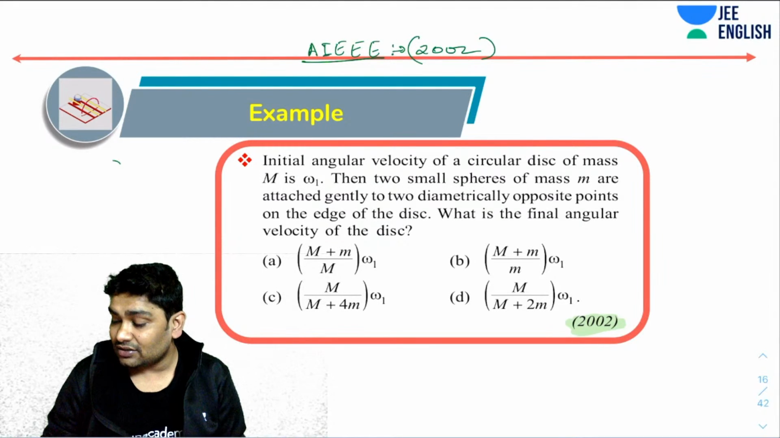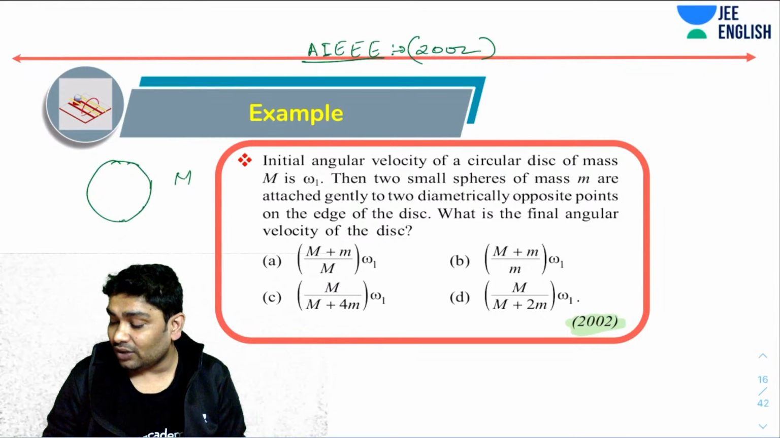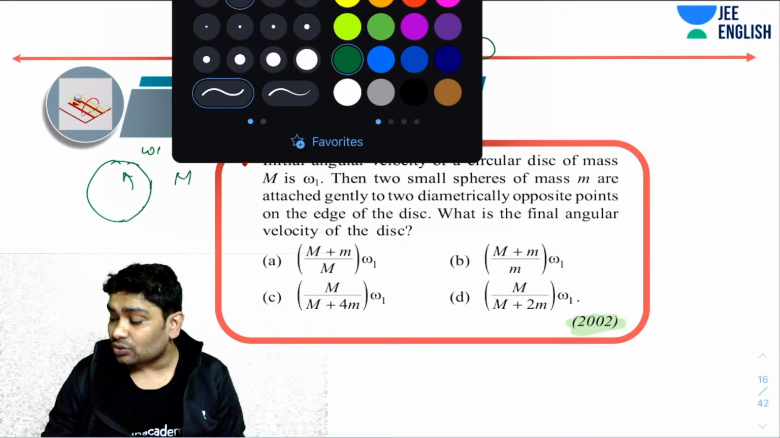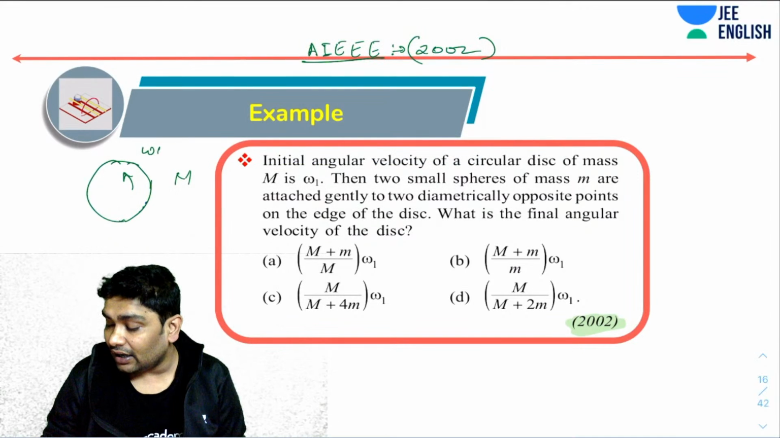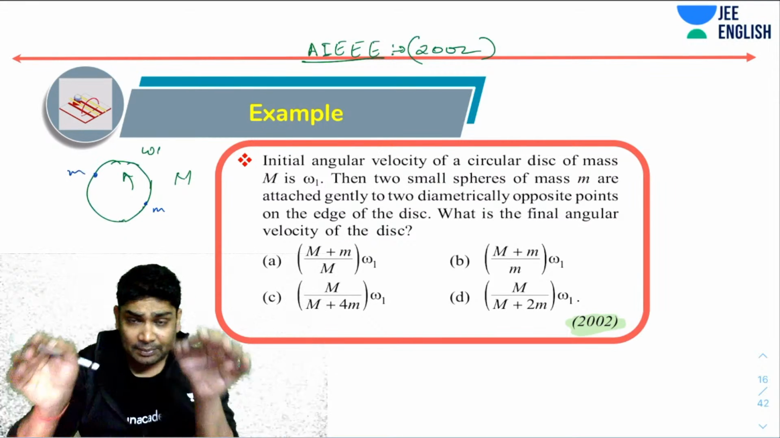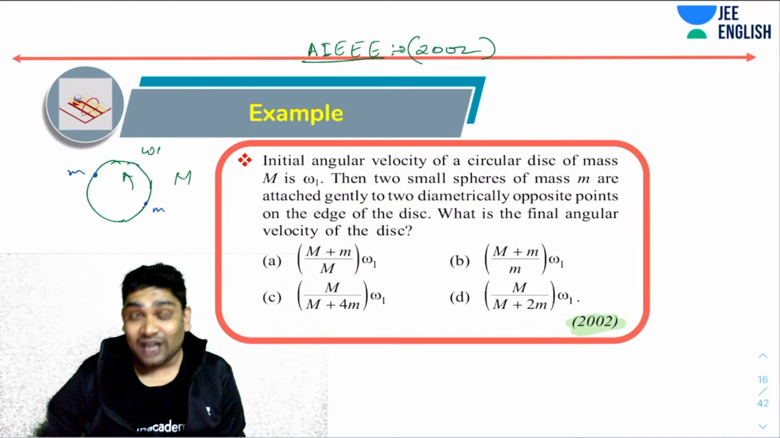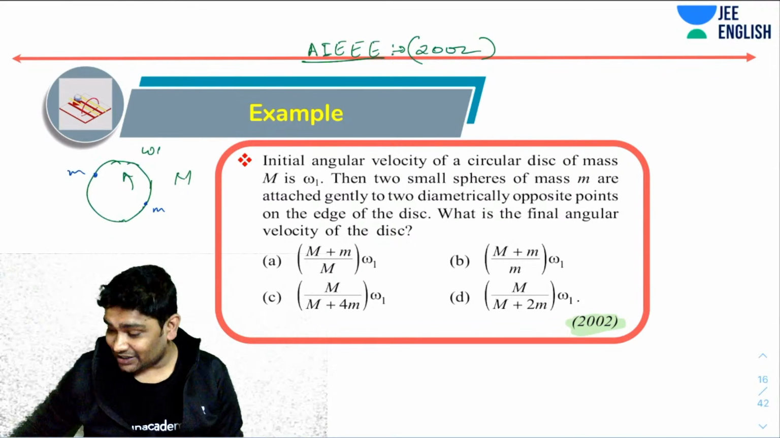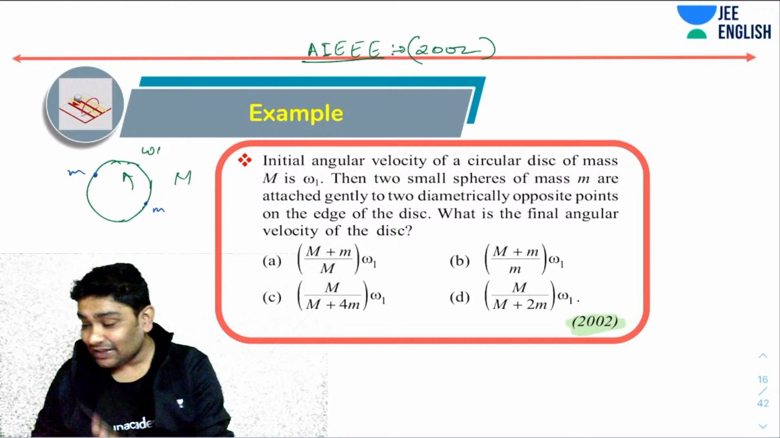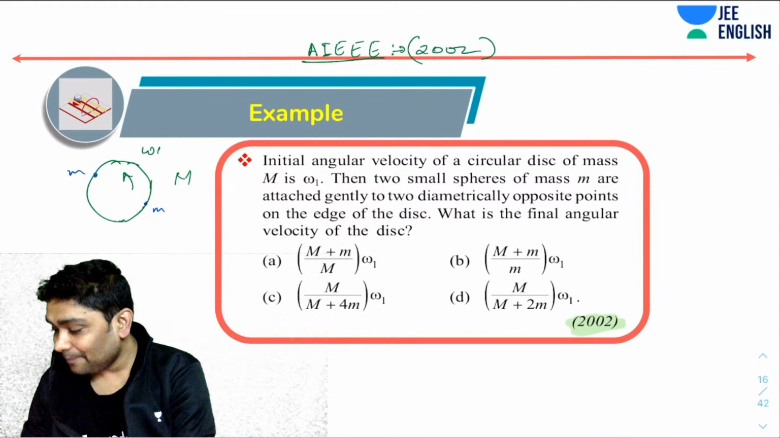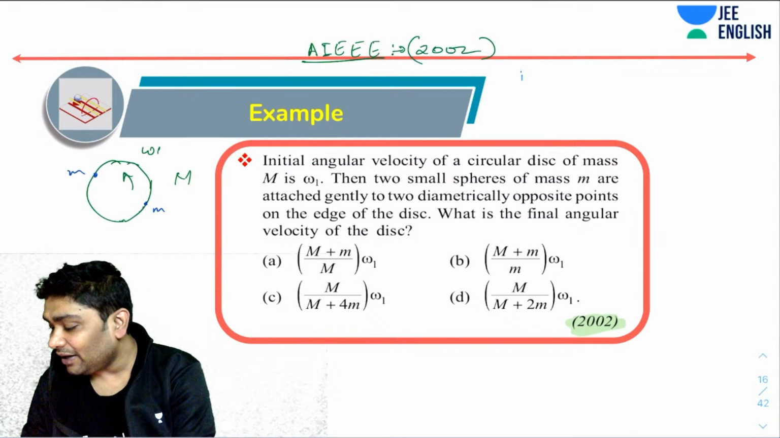Okay, I hope everybody understood the question. You have a disk of mass capital M. So this is rotating with some angular velocity omega 1. Now you gently place two identical masses on diametrically opposite points. So small m and small m are gently placed here. What will happen to the angular velocity of the disk after I have done that? Okay, so now let's just see the options. And can I say what happens if small m is 0?